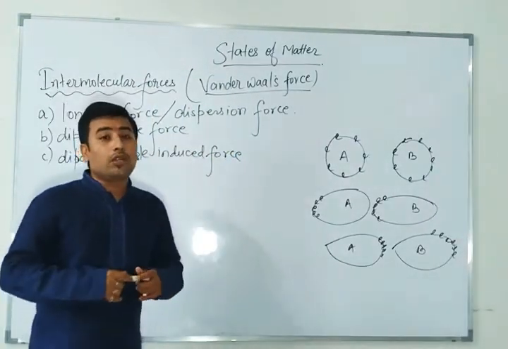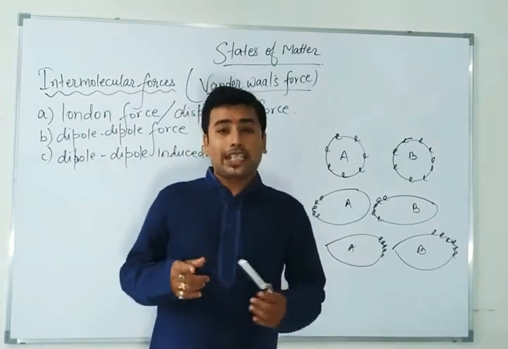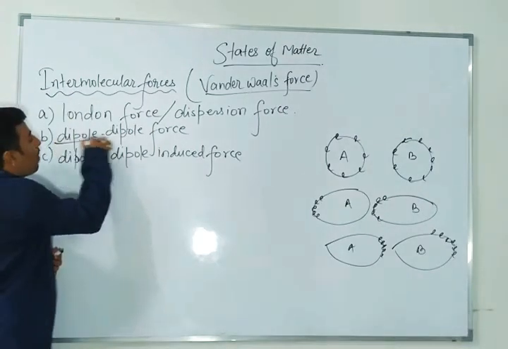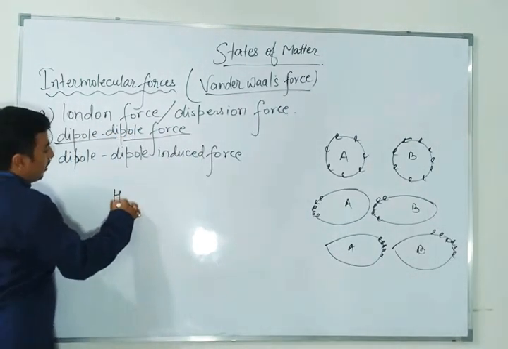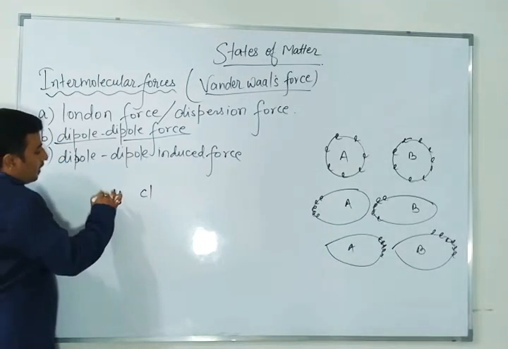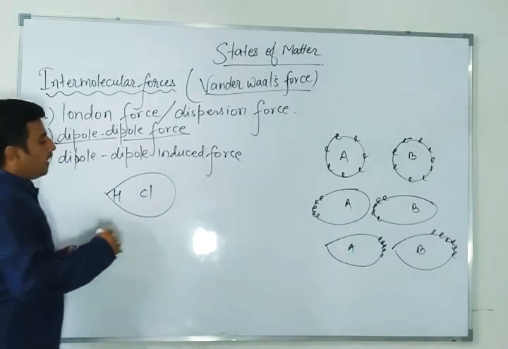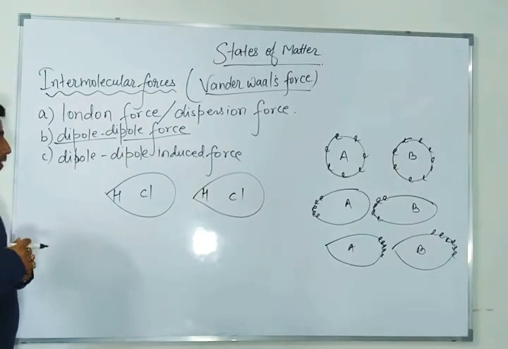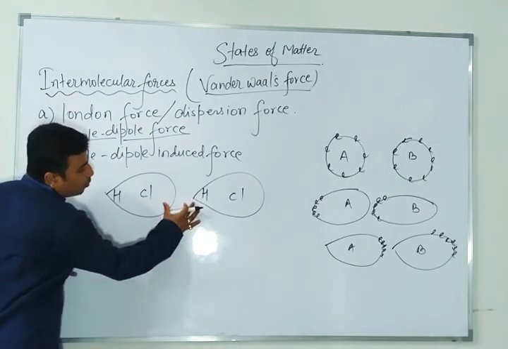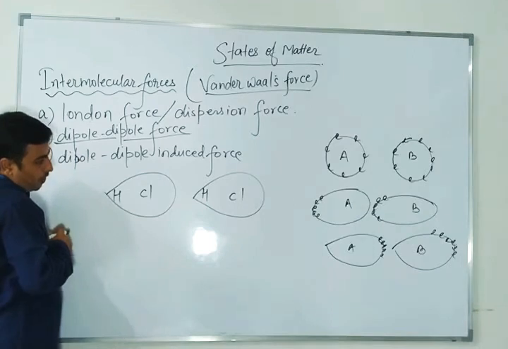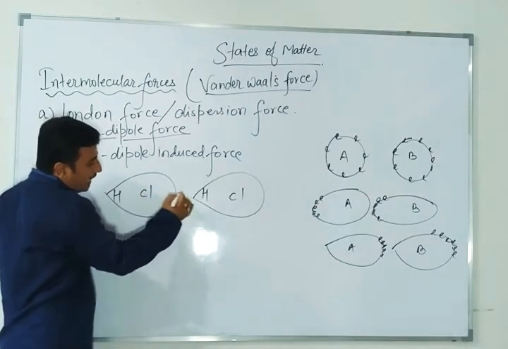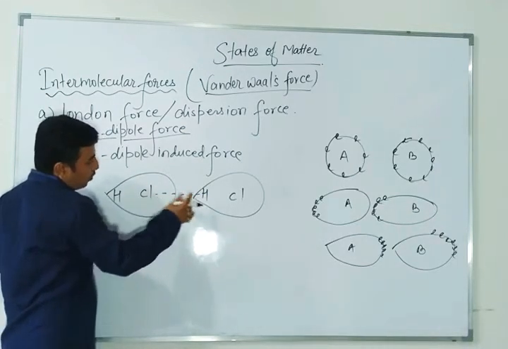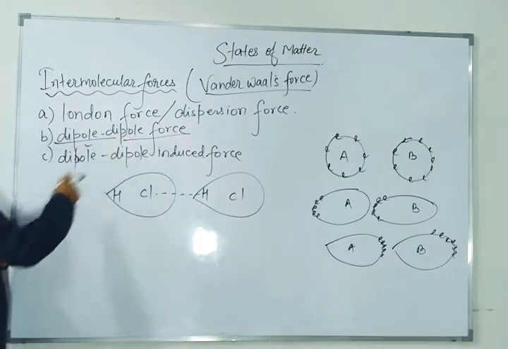We have discussed intermolecular hydrogen bonding, and I have given you the example also, HF. HCl is not intermolecular hydrogen bonding. Now, as I have told you about dipole-dipole forces, just think about HCl. Here the polarizability will be towards the chlorine, and similarly in the other HCl, again the polarizability will be towards the chlorine. Now, since they are both very close to each other, what will happen? Because chlorine is highly electronegative, one force will work here. This force is called dipole-dipole force.